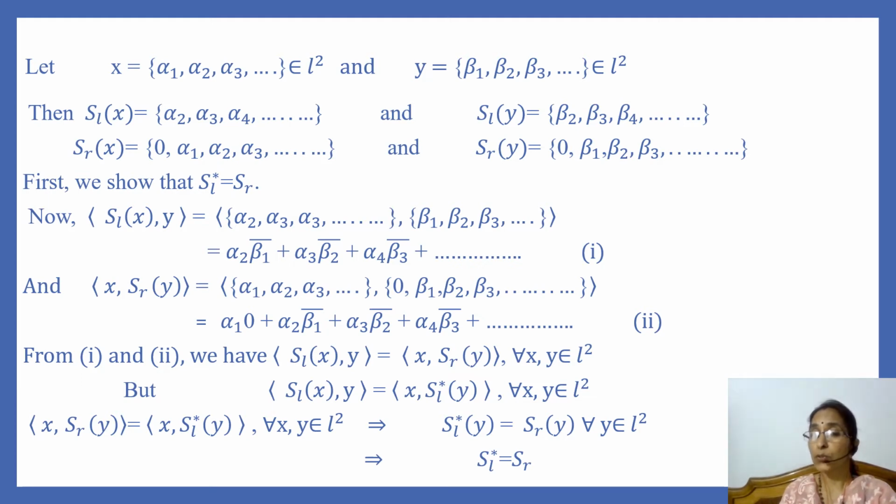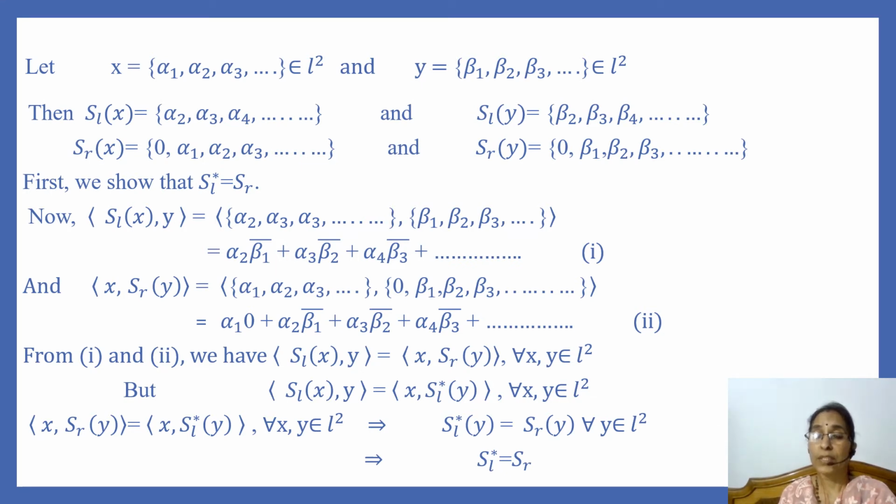Then we have two equations, first and second, and from these two equations we get that these two expressions are equal. So we have the inner product of S_L of x and y is equal to the inner product of x and S_R of y for every x in L2. But we know that the inner product of S_L of x and y is equal to the inner product of x and S_L star of y for every x, y in L2.